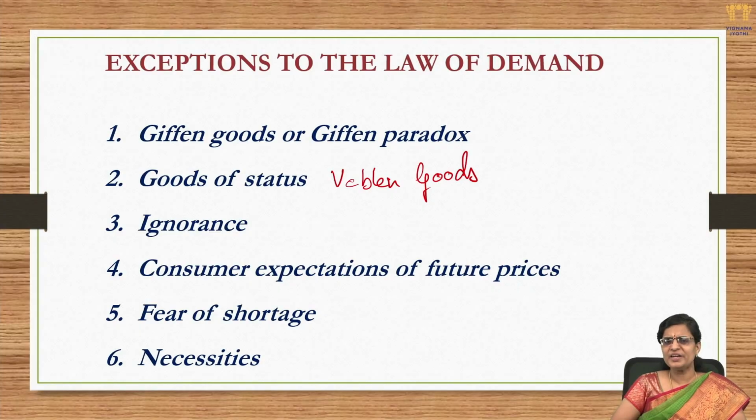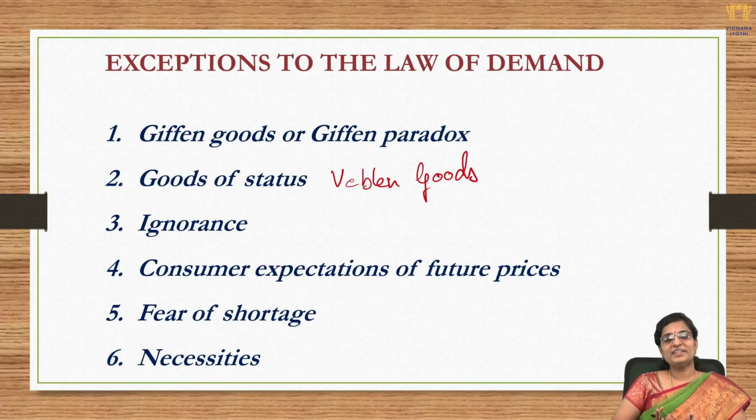We feel, very simply, okay, it's a premium product. We are ignorant of why the price of the particular product is a little higher. Because it's priced higher, we feel it is a premium one and we tend to purchase, because we are ignorant of the quality of it or the worth of it or whether it is okay to purchase that product at that particular price. So due to ignorance also, sometimes though the price is high, the person tends to purchase that particular product.